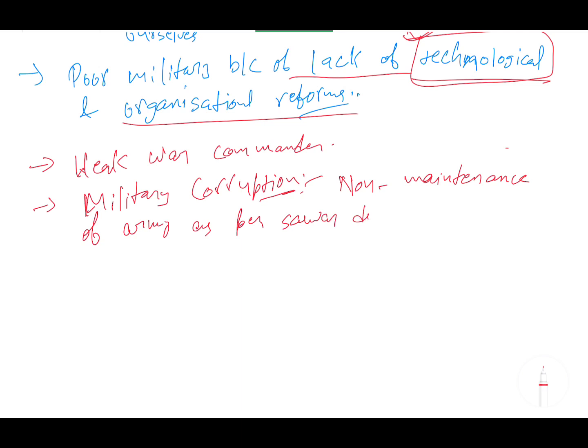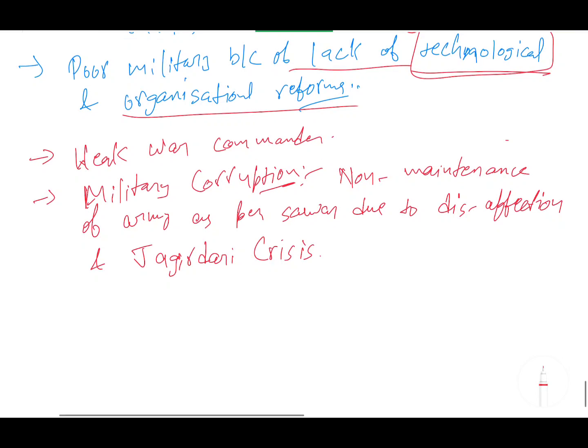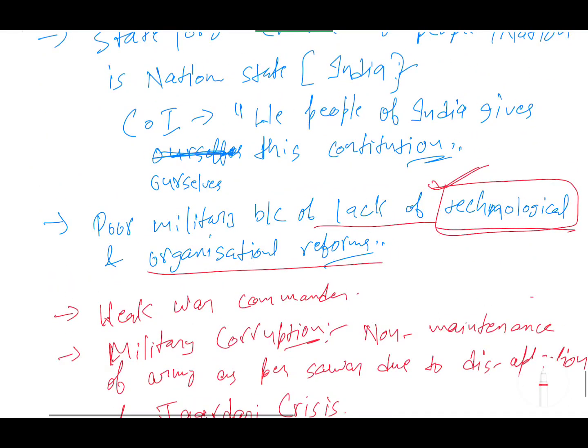Due to disaffection, meaning disloyalty. आपको जो जागीर चाहिए था वो नहीं मिला. That's why you are not maintaining the army as per Sawar. And Jagirdari crisis. You are getting the jagirs periodically, so you try to maximize it, and you are not going to maintain the army as per Sawar, and that money you can use for private purposes. So these notes are enough with respect to the military weaknesses.